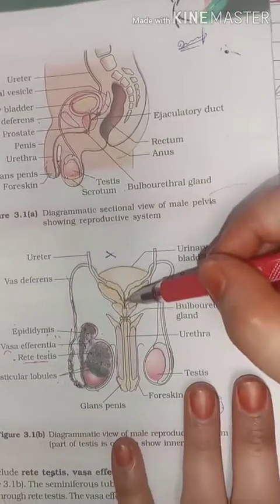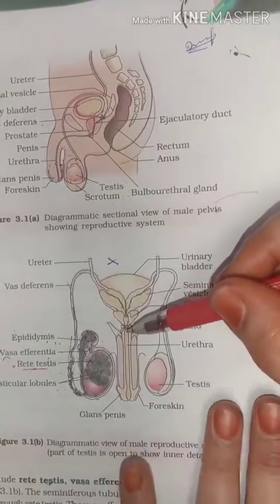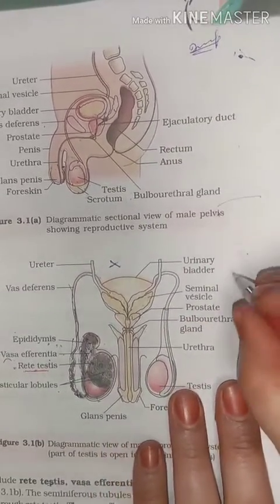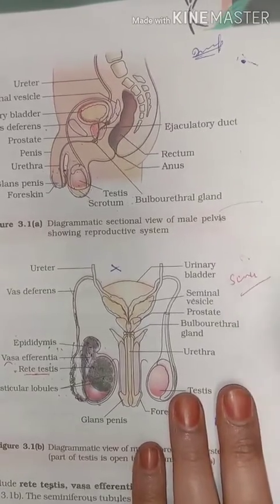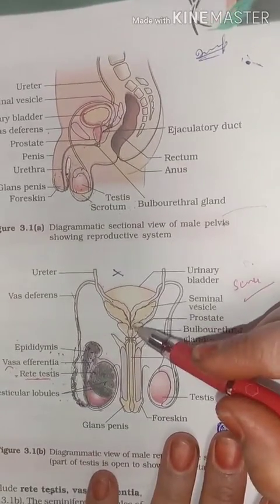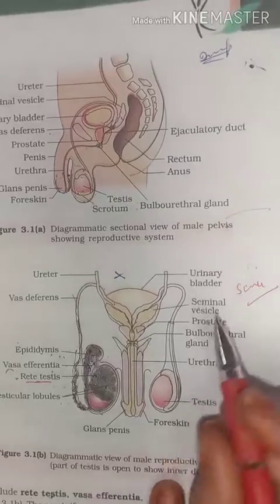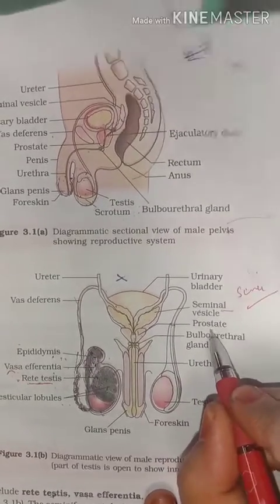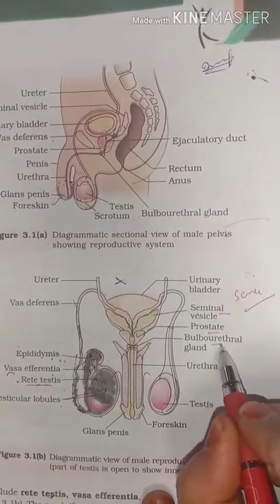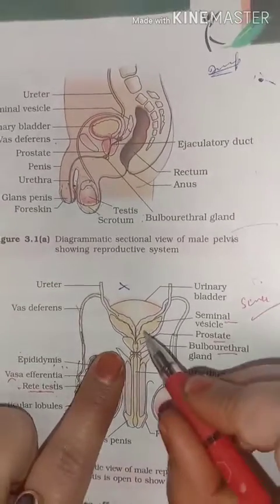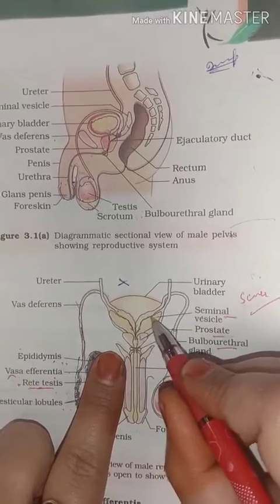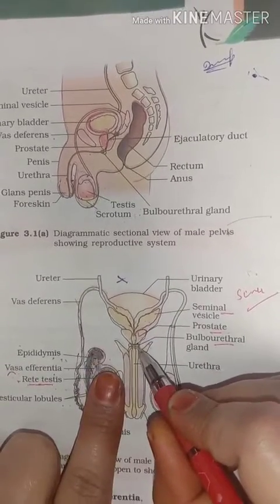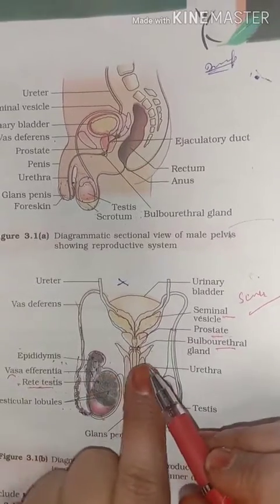Now we have the next thing, the accessory glands. Accessory glands are the glands used for the formation of the semen, so that it can easily transport the sperms outside the body. We have three accessory glands. The first is the seminal vesicle, the second is the prostate gland, and the third is the bulbourethral gland. Let me clear you the position. This one is the seminal vesicle, this one is our prostate gland, and this one is the bulbourethral gland.